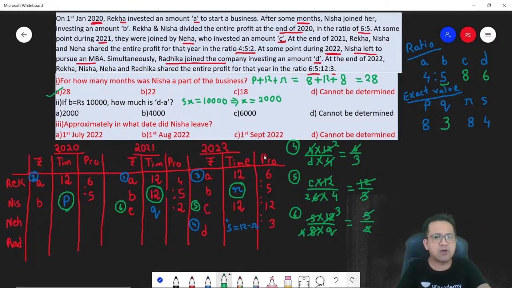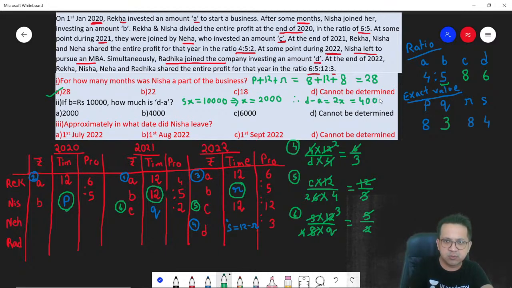If x is 2,000, how much is D minus A? Therefore, D minus A is 6 minus 4. 6 minus 4 is 2x. 2x, x value is 2,000. So 2 into 2,000, 4,000. Answer for D minus A is 4,000. Clear?